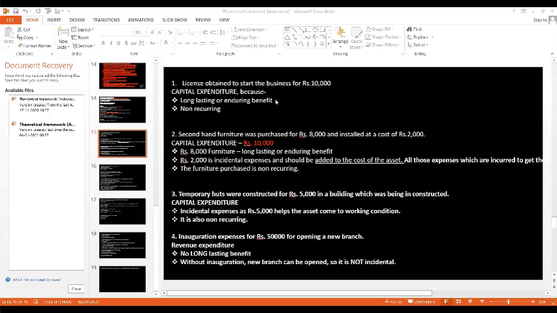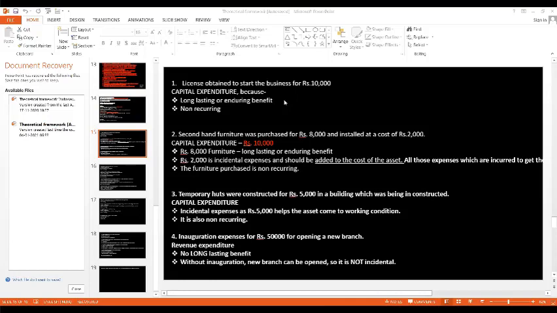So let us see what it is. I have said that it is a capital expenditure because it is having long lasting or enduring benefit. Why? Because if I get a license for the business, I need not get it every month again and again. Yes or no? Yes, ma'am. Very good. So the benefits are long lasting. Agreed? Yes, ma'am.